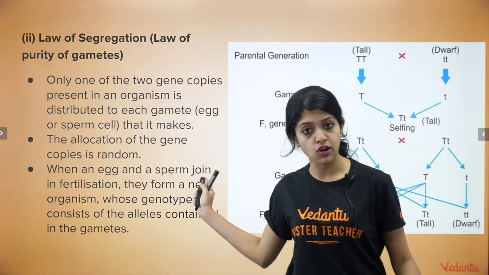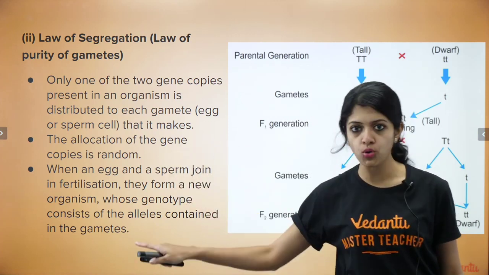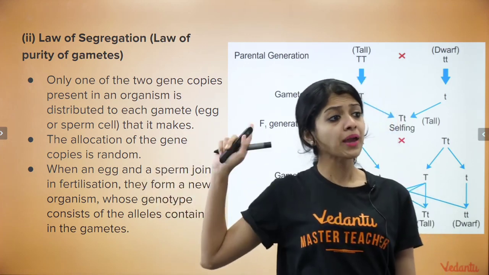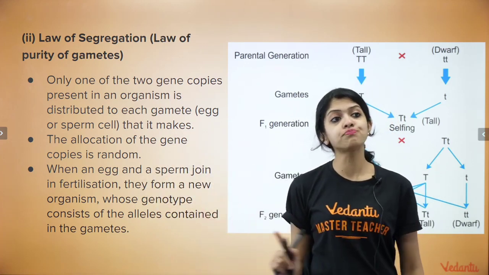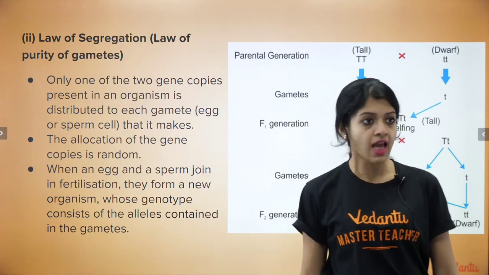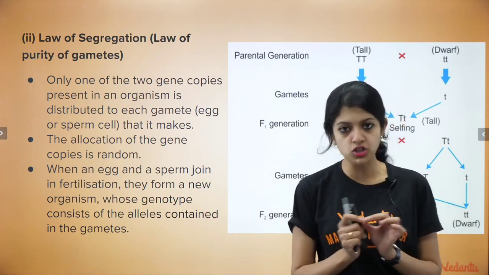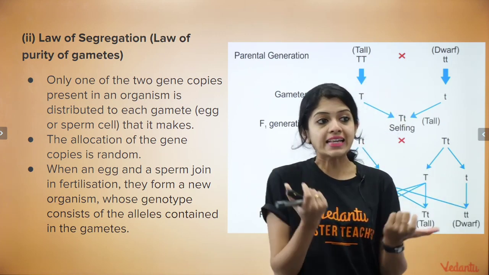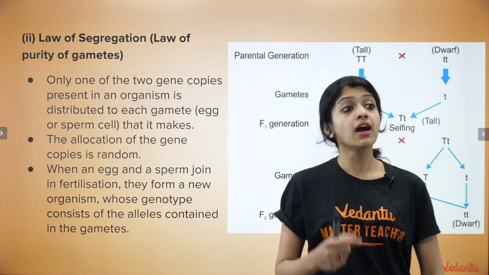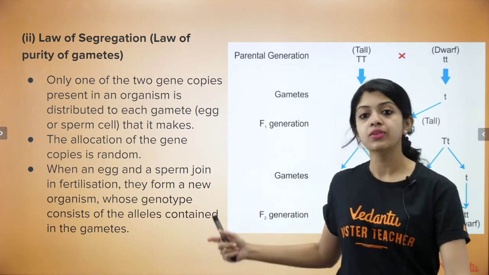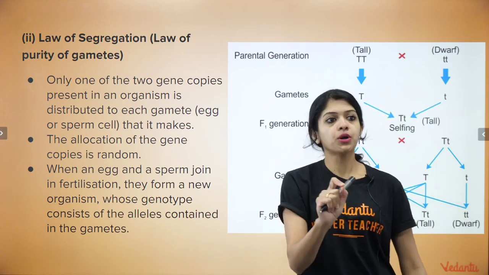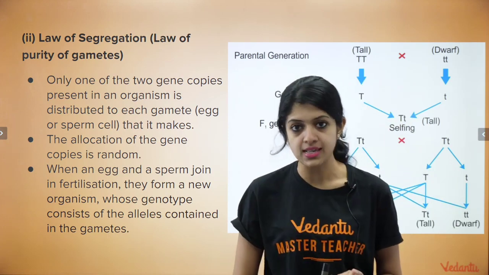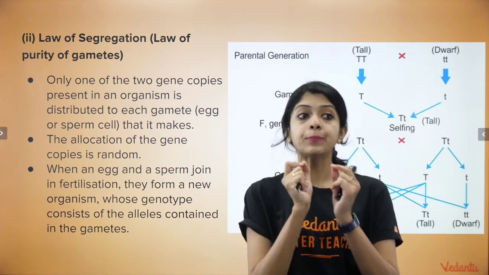Okay. So 2 of these laws, Mendel's law 1 and 2, are based on the monohybrid cross: the law of dominance and the law of segregation. The law of segregation is also called the law of purity of gametes, and this is what it states. When an egg and sperm join in fertilization, they form a new organism whose genotype consists of the alleles contained in the gametes. Why is it called purity of gametes? Because in one particular gamete, there would be only one allele, or one of the 2 gene copies, which is why a gamete is said to be pure for an allele.